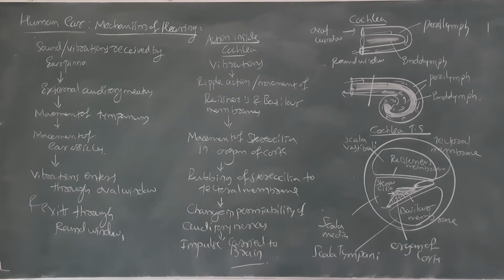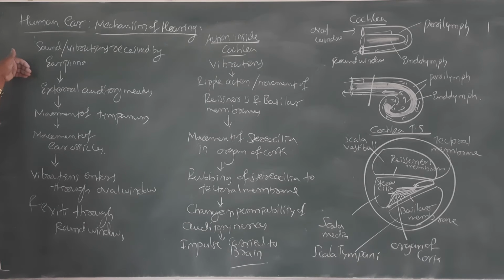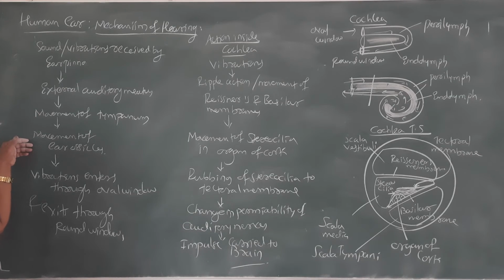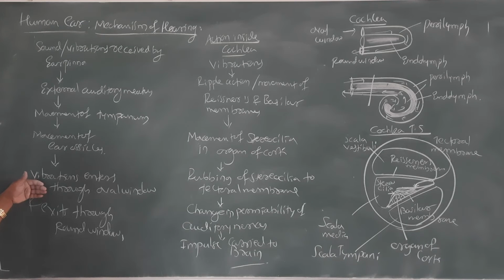So this is the total overview of what you are observing, mainly the mechanism of hearing. Let me just once again summarize. Sound or vibrations are received by the ear pinna. The external auditory meatus, the ear channel, takes up that signal and transmits it to mainly the tympanic membrane, tympanum or eardrum, which moves. Then movement of ear ossicles. Then the vibrations are pushed inside the oval window, exiting out through the round window, but mainly the vibrations have traveled through the cochlea.